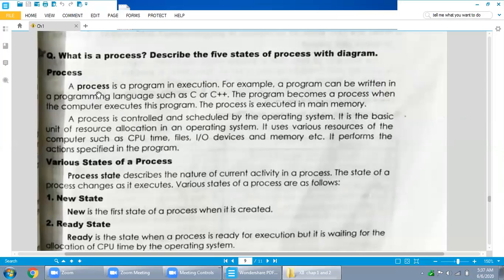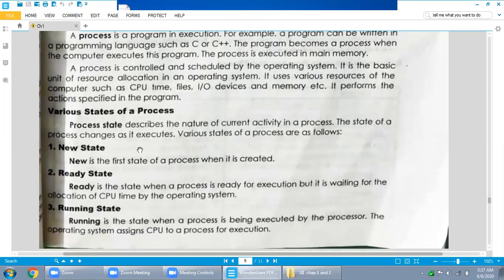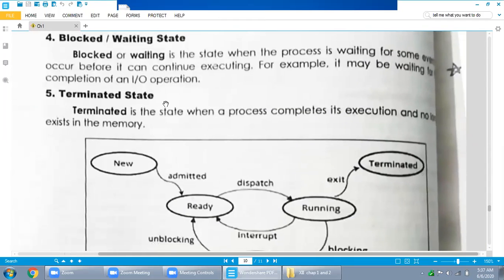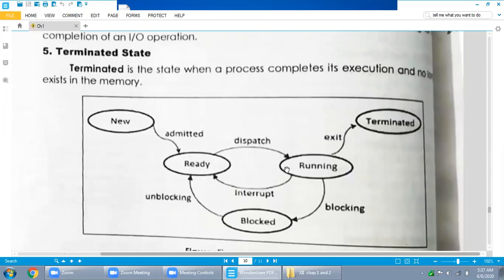Any program under execution is called a process. There were 5 states of the process: new state, ready state, running state, block state, and terminated state as well. This was the diagram in order to understand the previous topic.